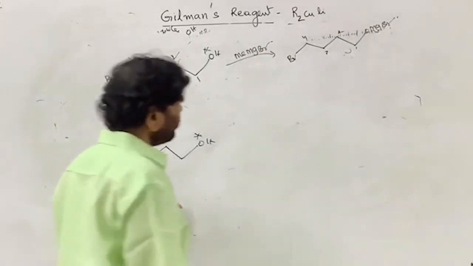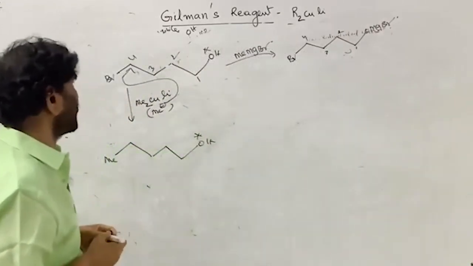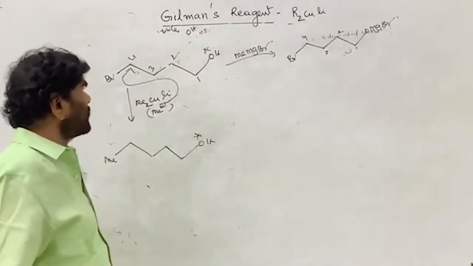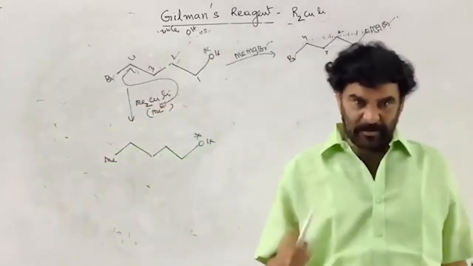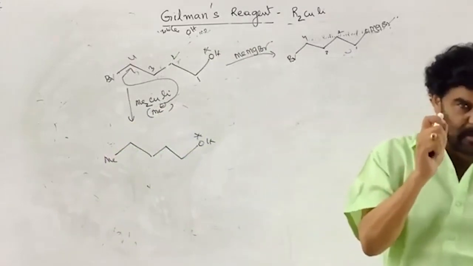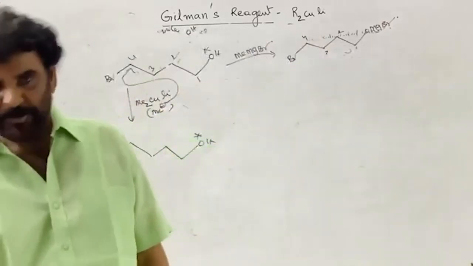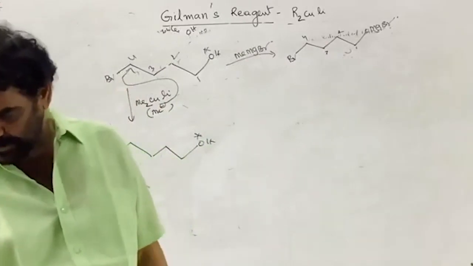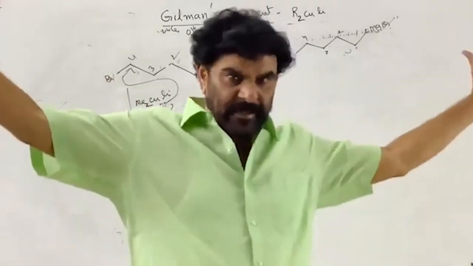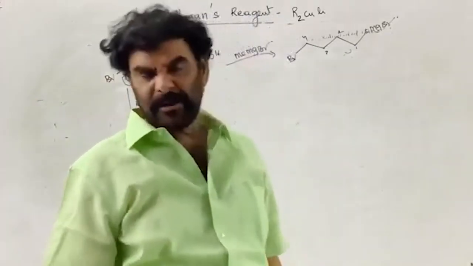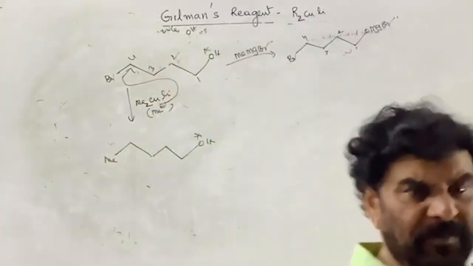Next, it also reacts with the acyl center, but these are the important reactions of Gilman's reagent, and sometimes Gilman's reagent is used in place of the Grignard reagent in order to target certain soft centers. I told you, soft centers are where the positive charge is less. So this is something about Gilman's reagent, which is required for us. We can extend this a lot: transmetallation, substitutions and all these things. But this is enough for comparing with the Grignard reagent.